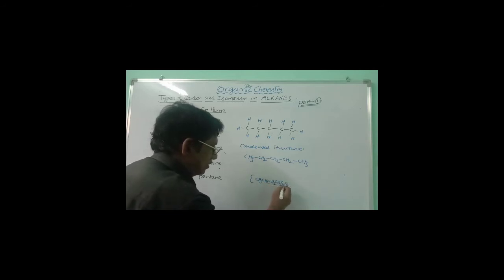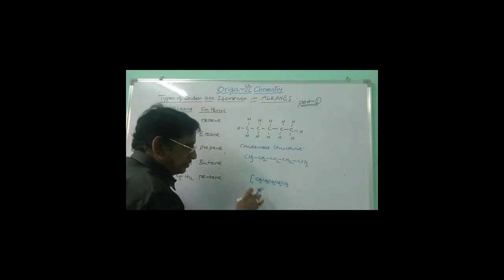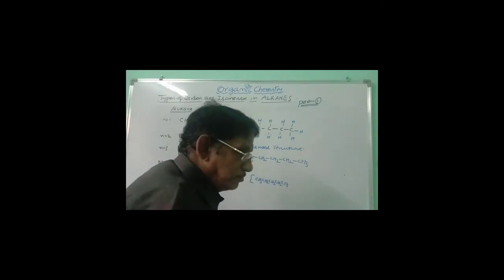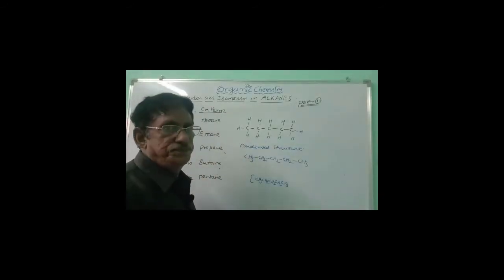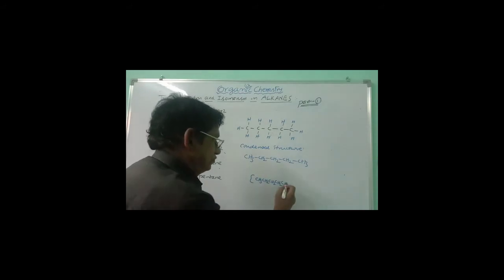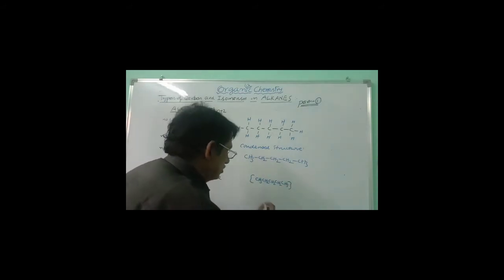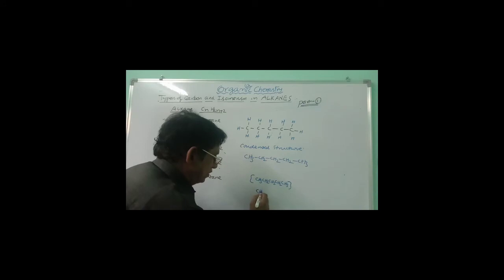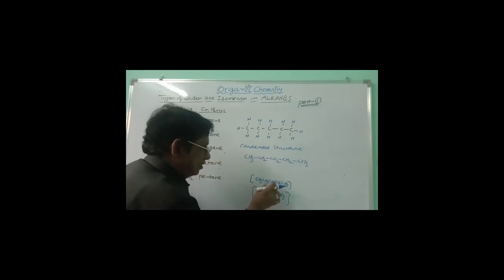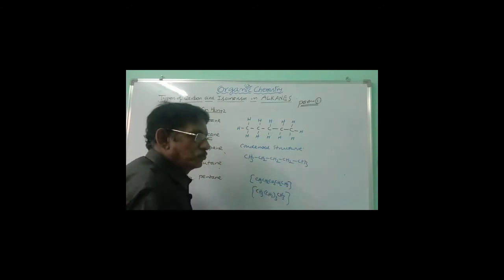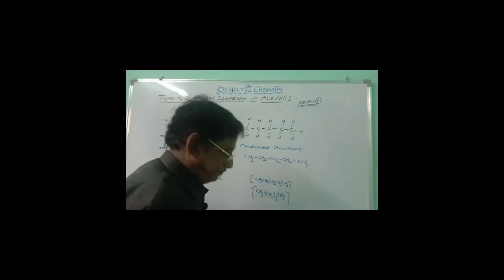In this way also you can write. In the saturated carbons, the carbon-carbon sigma bond need not be shown in the chain. This is the other way. Or sometimes you can write in this manner: CH3, CH2 thrice, CH3.